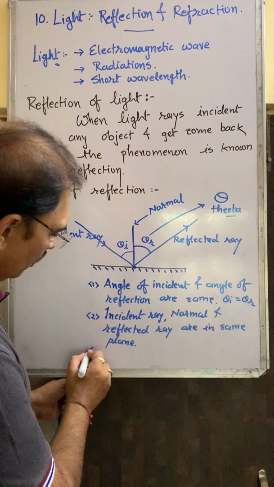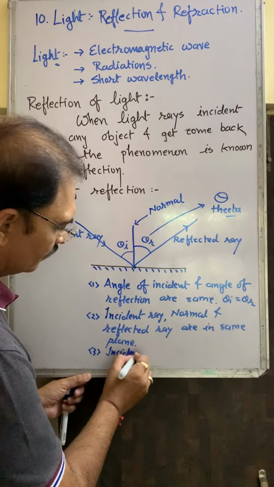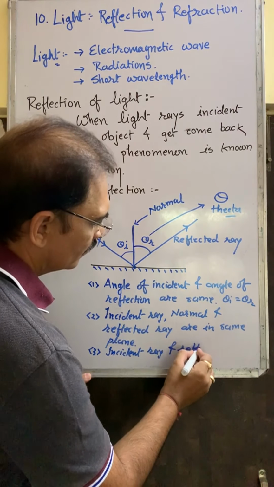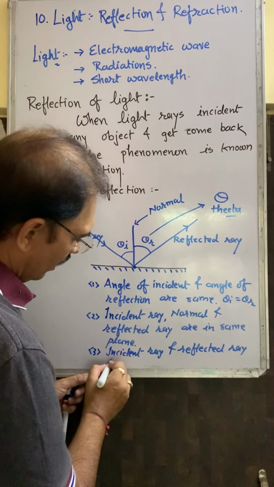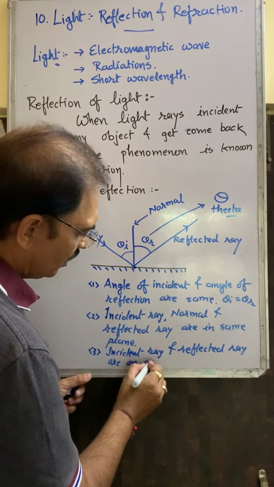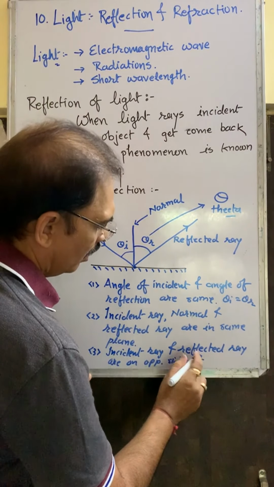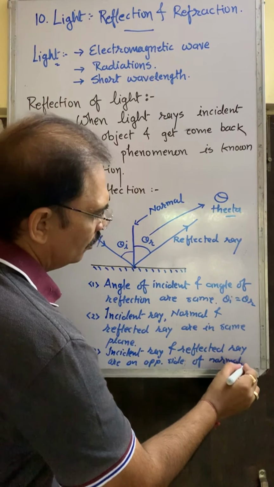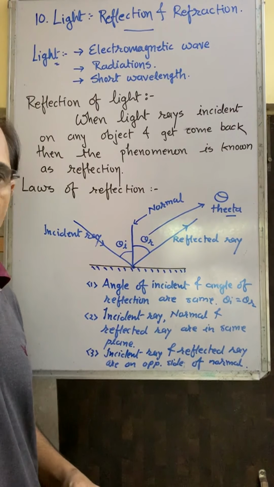So the third law also we can derive: the incident ray and the reflected ray are on opposite sides of the normal. So these three are the laws of reflection.